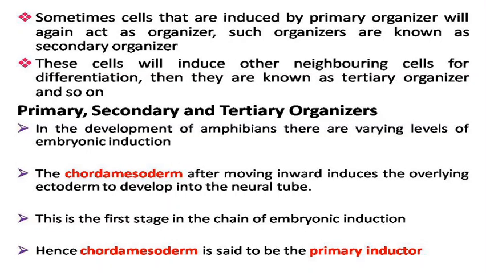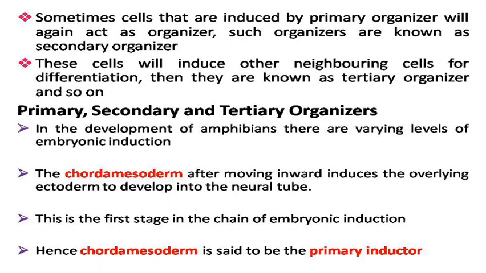Sometimes cells that are induced by the primary organizer will again act as organizers. Such organizers are known as secondary organizers. Cells that are induced by the secondary organizer will induce other neighboring cells for differentiation. Then these cells are known as tertiary organizers, and so on.